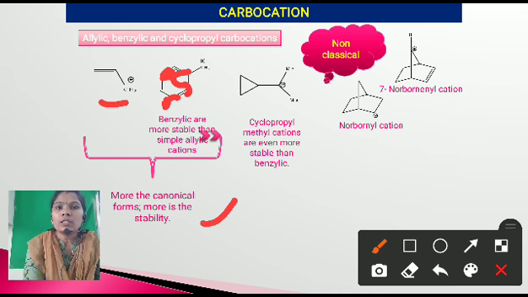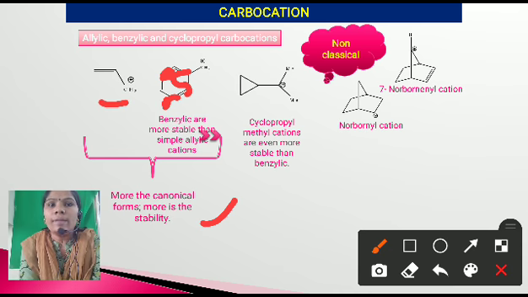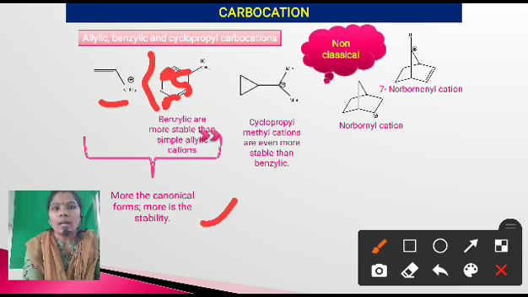As the canonical structures increase, or unsaturation is increased, their stability is going to increase. That's why the benzylic carbocation is more stable than the allylic carbocation. Next, this cyclopropenyl methyl cation is even more stable.